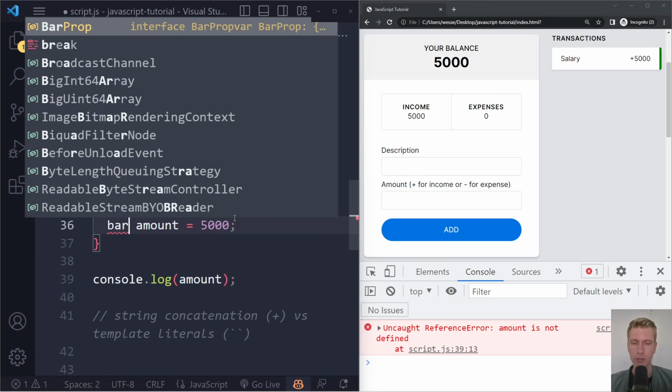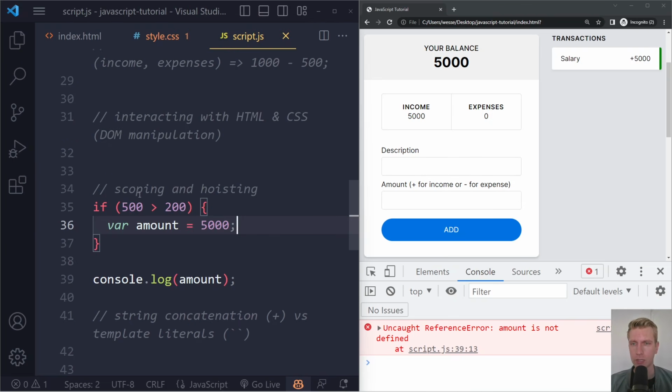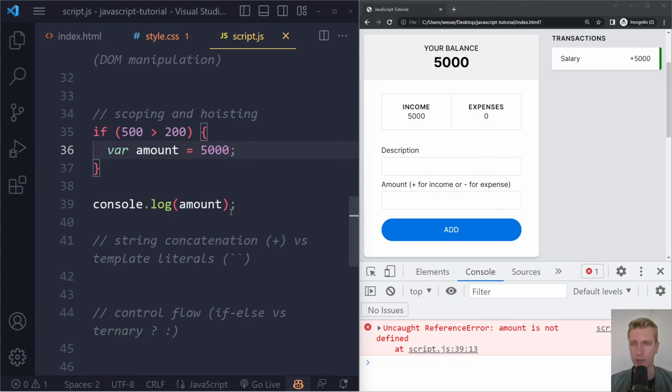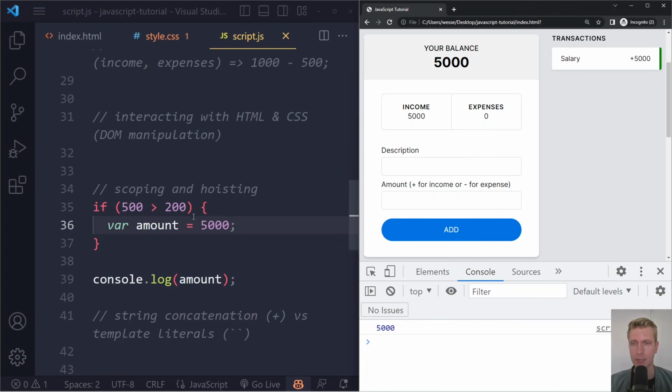However, sometimes people use var, and var is only scoped in those function blocks. So whenever you have a different block, like if-else, but we'll see other ones as well, it is not scoped to that.